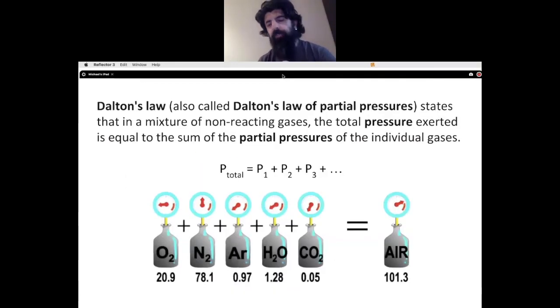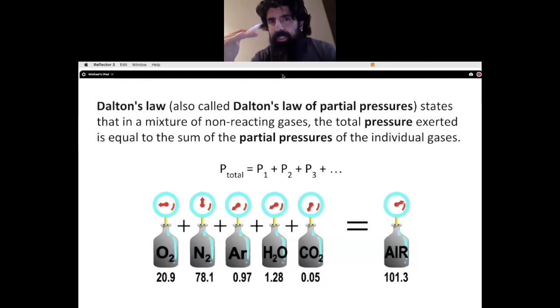So Dalton's Law of Partial Pressure states that in a mixture of non-reacting gases, the total pressure exerted is equal to the sum of all the partial pressures. So what does that mean in layman's terms? Well, think, for example, of the atmosphere around us.